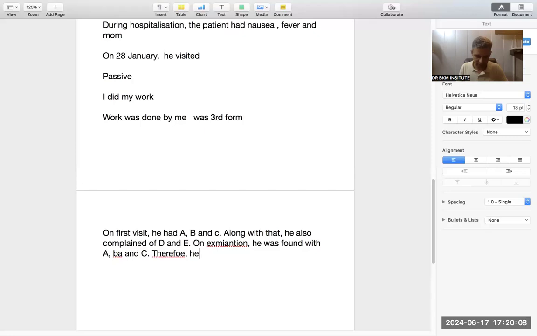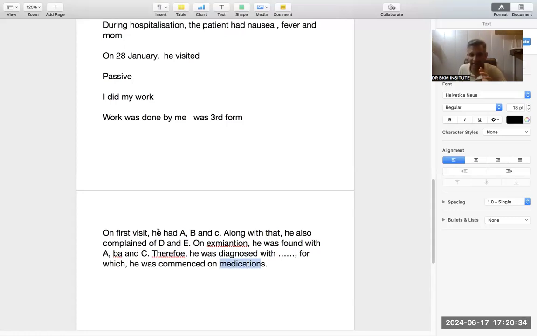Therefore, he was diagnosed. Everything would be passive because diagnosis will also be done by us. He was diagnosed with whatever the disease, for which he was commenced on whatever drug, ibuprofen, paracetamol, on medication, whatever the name of medication is given.